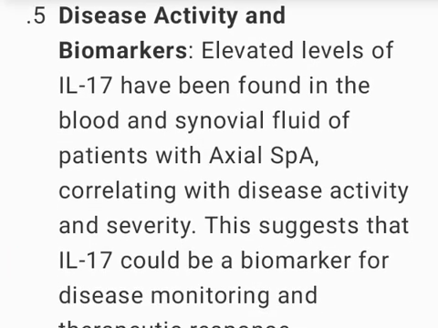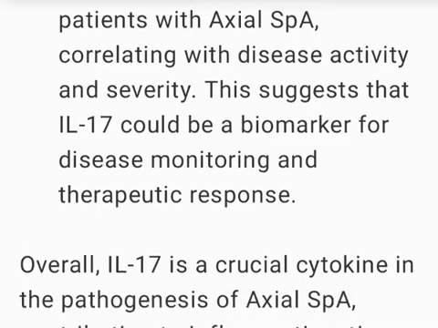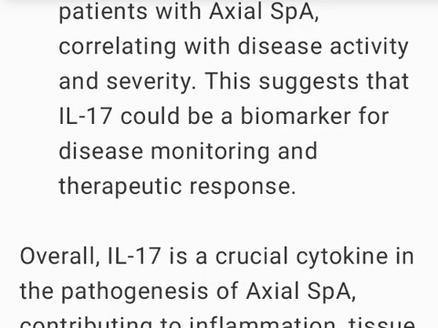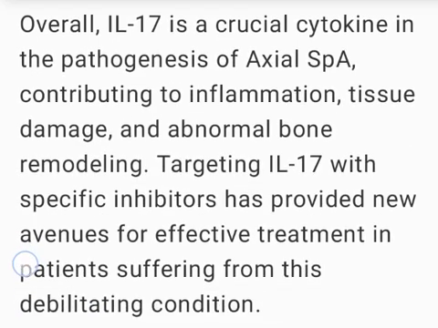5. Disease activity and biomarkers. Elevated levels of IL-17 have been found in the blood and synovial fluid of patients with axial SpA, correlating with disease activity and severity. This suggests that IL-17 could be a biomarker for disease monitoring and therapeutic response.